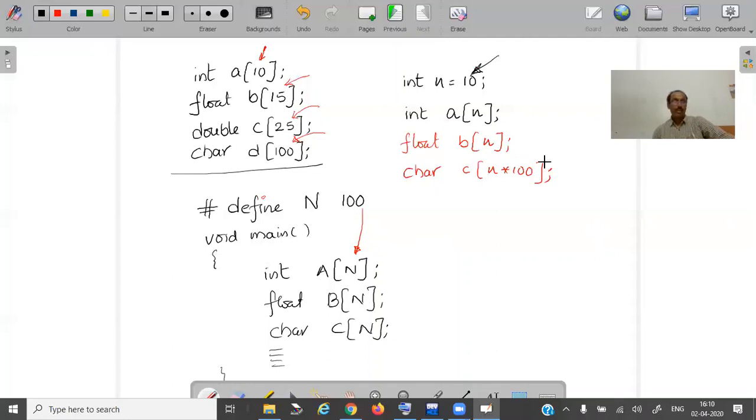Or otherwise, you can have #define n 100. I am assigning a constant value of 100 to n, and I will use this value for the size of the array: int a[n], b[n], c[n]. Okay, good.